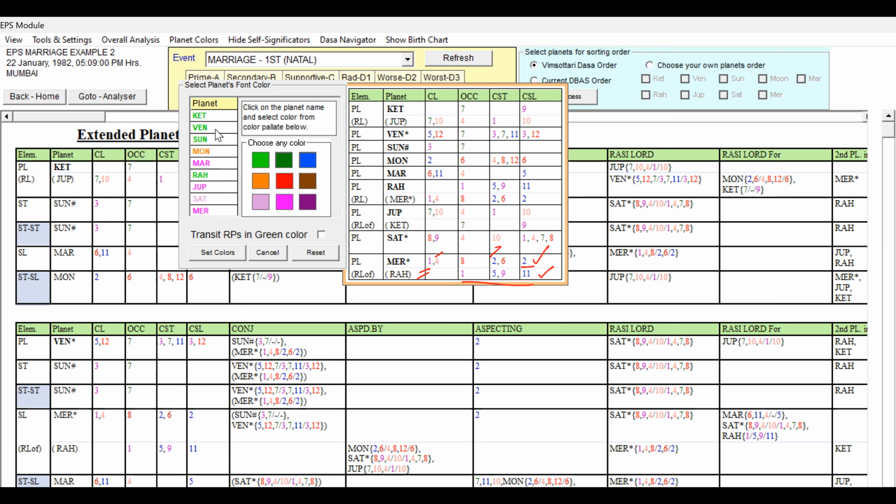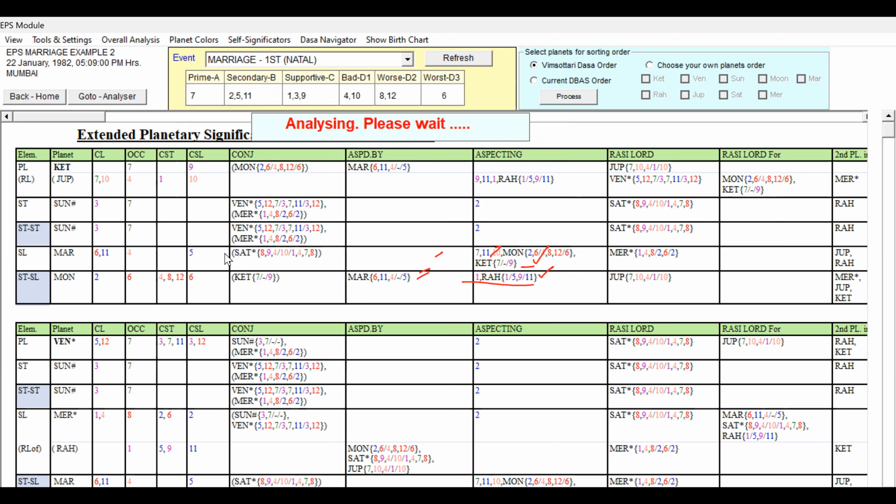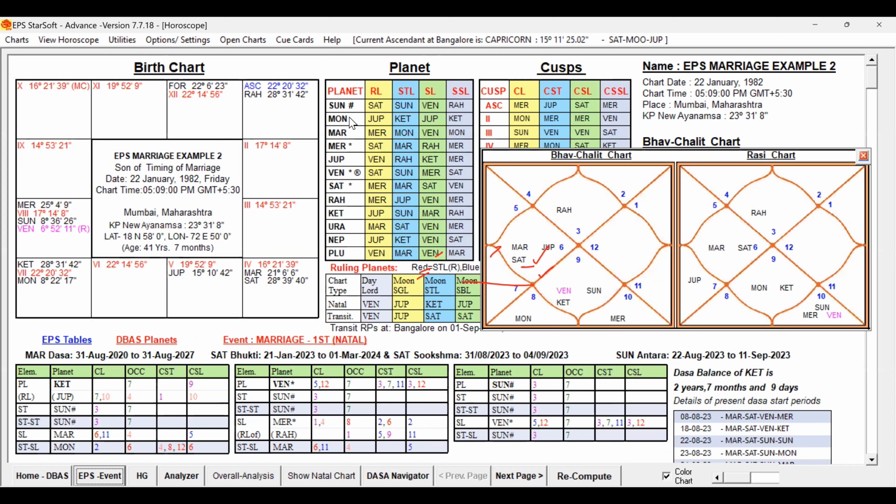So we can see many planets are green, and only one planet is red, and all others are mostly green and pink shade only. That itself is indicating that definitely many planets will be favorable, because when more planets are favorable, then automatically most of the planets will have favorable houses only in their rulers. So that way we have now found the self-significations. Now what we have to do, we have to check the destiny.